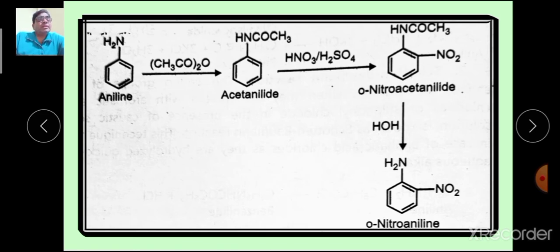The electrophile nitro group is on the ortho position because it is activated, and thus on hydrolysis the final product is nitro derivative of amine. Of course, it is ortho.